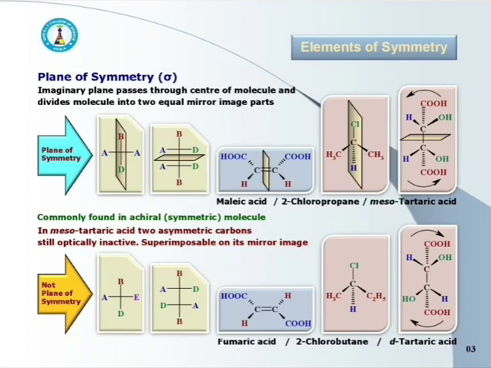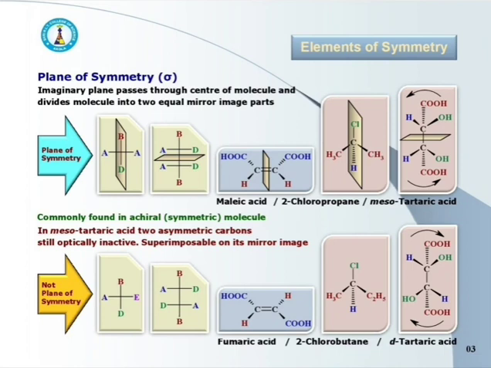The first is the plane of symmetry. This plane of symmetry is denoted by the Greek letter sigma. Plane of symmetry is an imaginary plane which passes through the center of the molecule and divides the molecule into two equal mirror image parts.